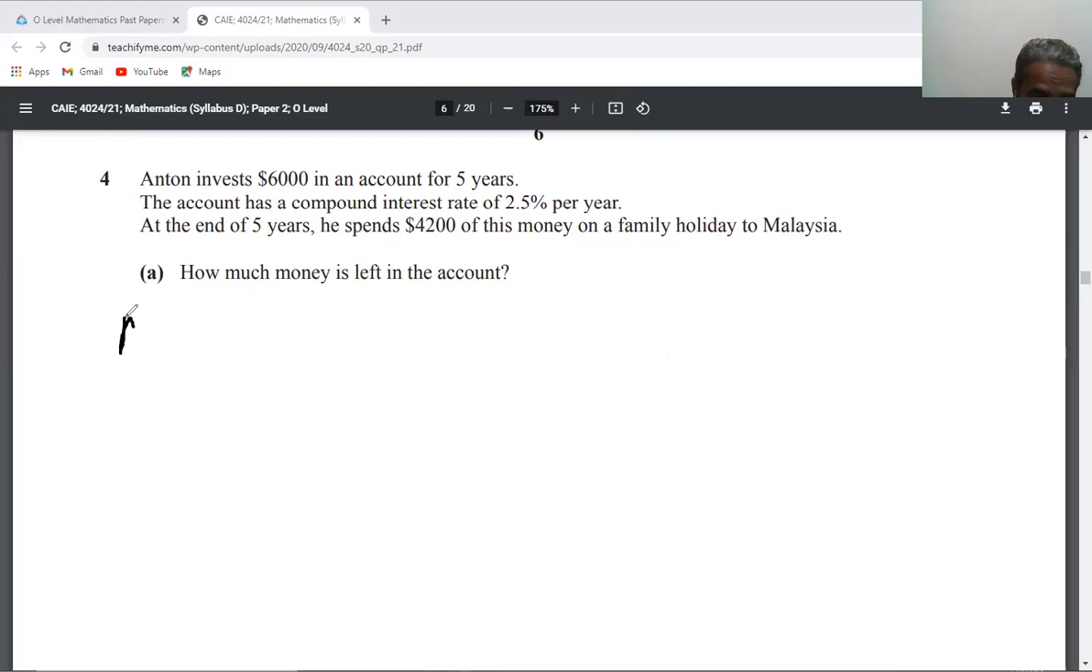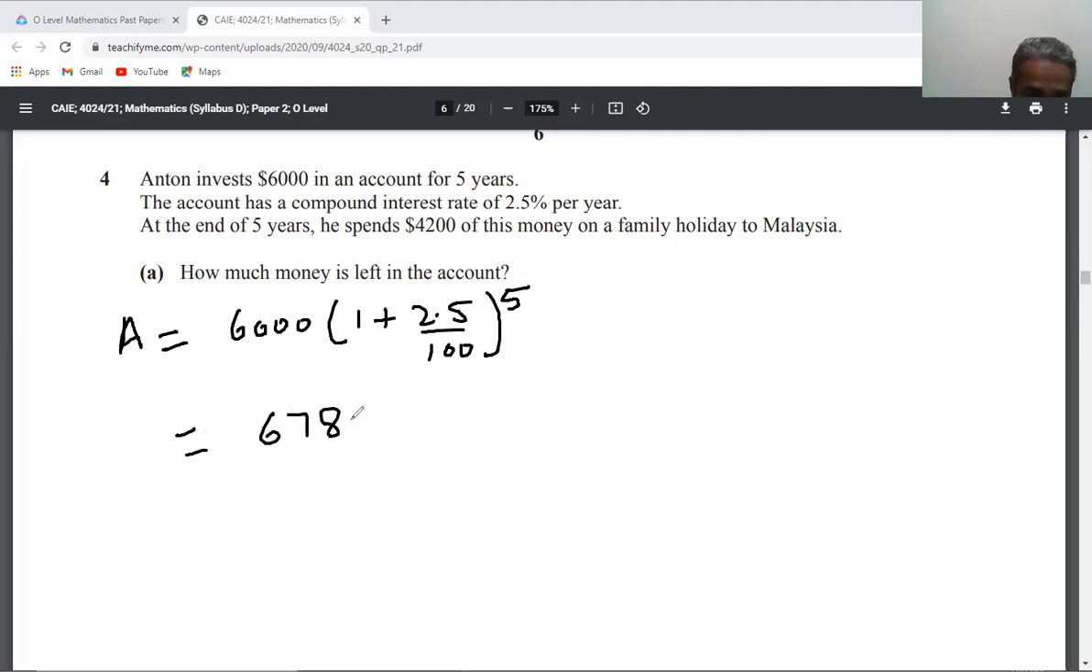So in this you will write amount. A stands for amount, is equal to 6,000 into 1 plus 2.5%, whole power 5 years, whole power 5. So by calculations, you will get the answer 667,678.45. This is a very simple question.